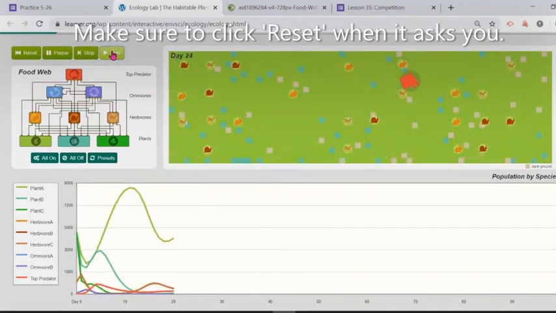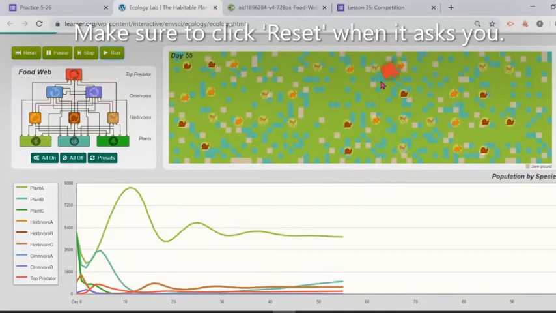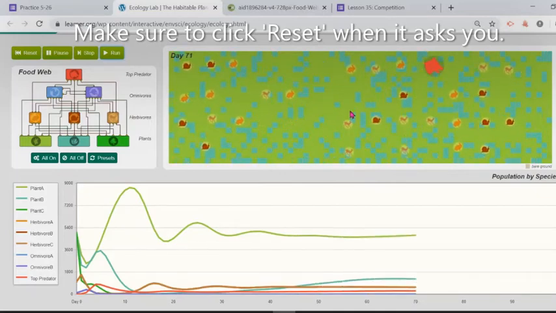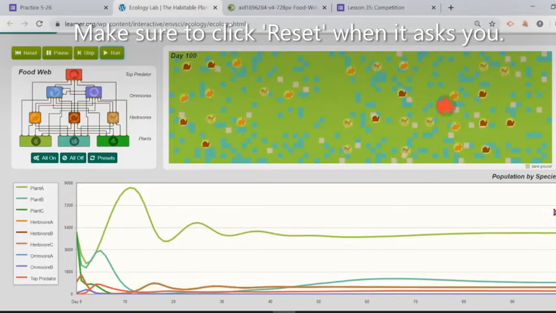Wow, a lot of things happening. Look at this predator. He's trying to survive, and he has plenty of food. He has plenty of animals. We're seeing something happening. Okay, so it finished day 100,